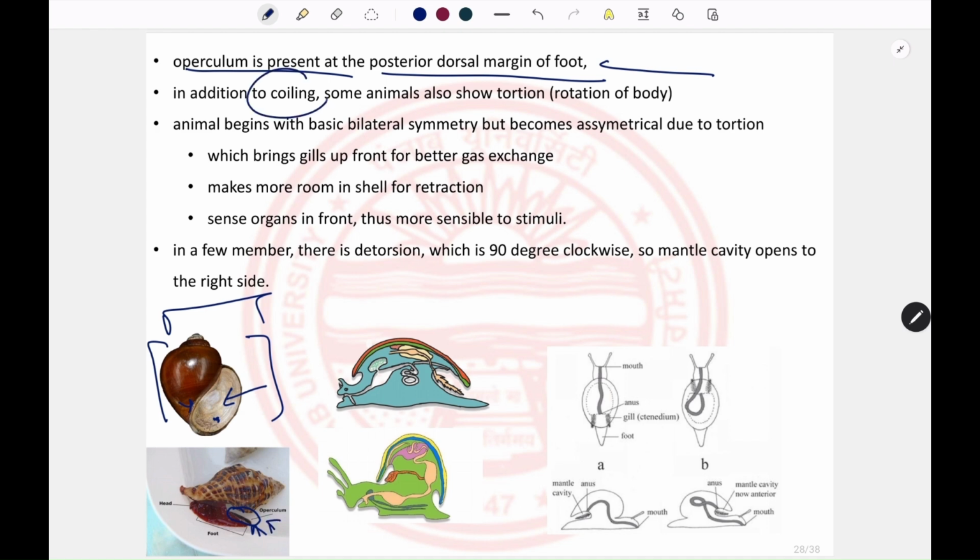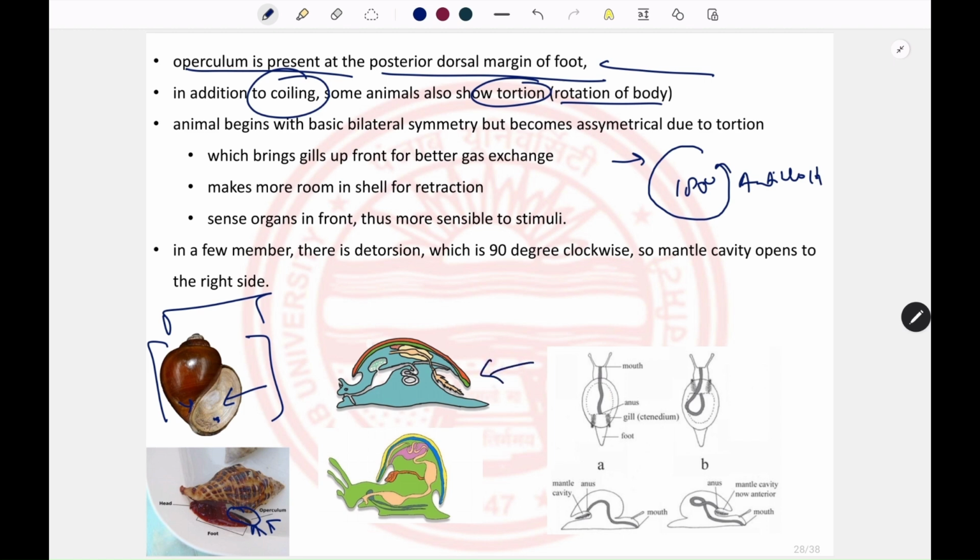In addition to the coiling, some gastropods also show torsion. So what is torsion? It is a rotation of the body. In some gastropods, they are able to rotate their body anti-clockwise 180 degrees.